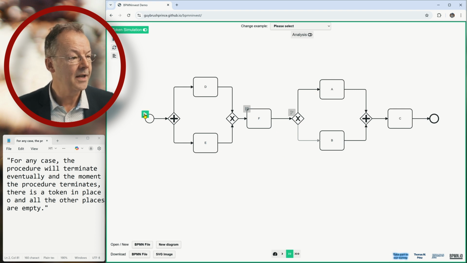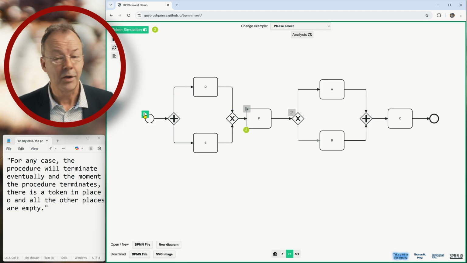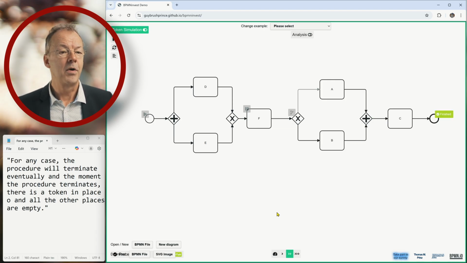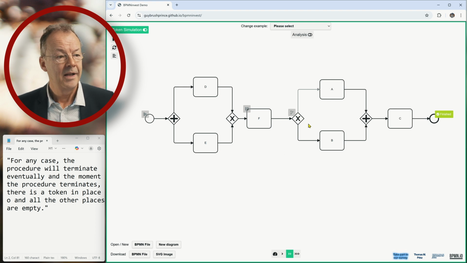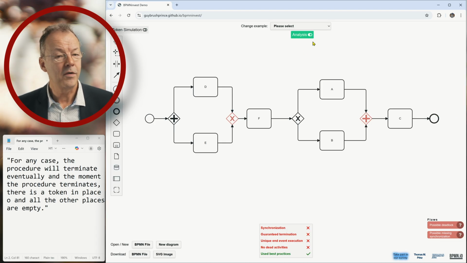If we do that again, and we imagine that there is some kind of clever logic implemented here, we can first have one token to the upper branch, and then there is this toggle going on, and then we have a token going to the lower branch, and then this is executed. So this example shows that depending on the context and depending on the concrete model and the concrete automation of your process model, this model can make sense, although it has all these flaws.